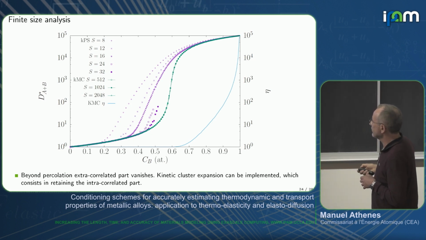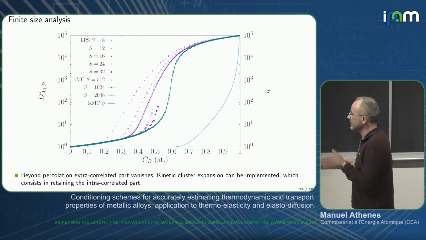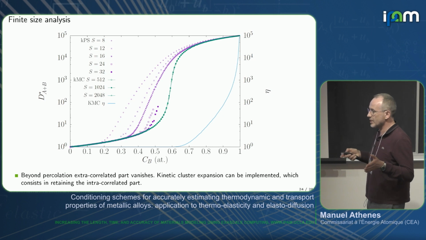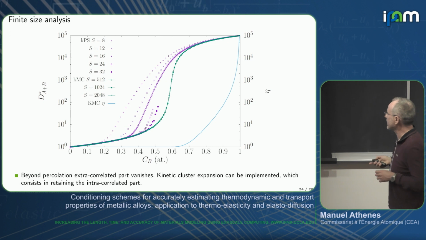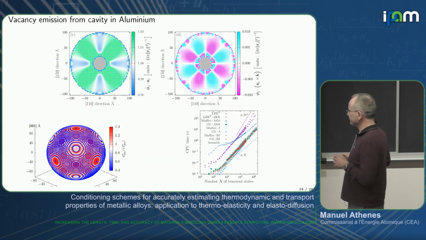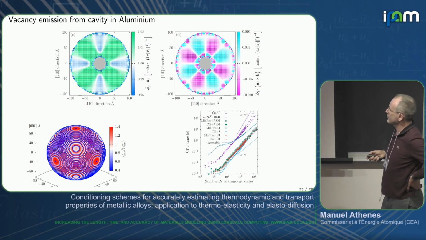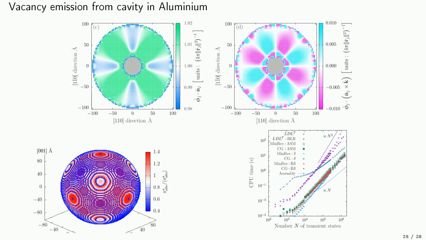So what we should do is to use a sparse solver to solve the problem, which scales almost linearly for this kind of sparse system, because there is only a small number of transitions. The number of non-zero elements in the transition rate matrix is very small for each site. We have tested this sparse solver to solve first passage problems. Here in aluminium, in the center we have a cavity, and we can solve the mean first passage problem with this sparse linear solver.